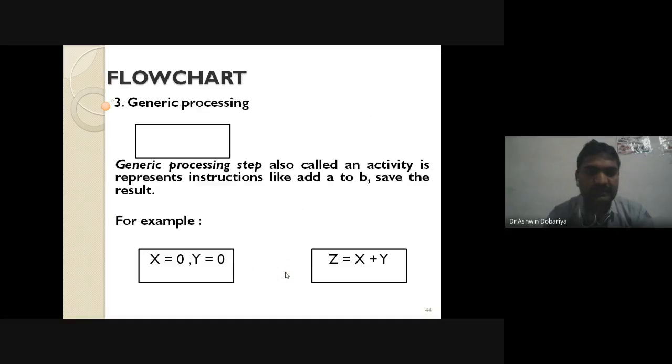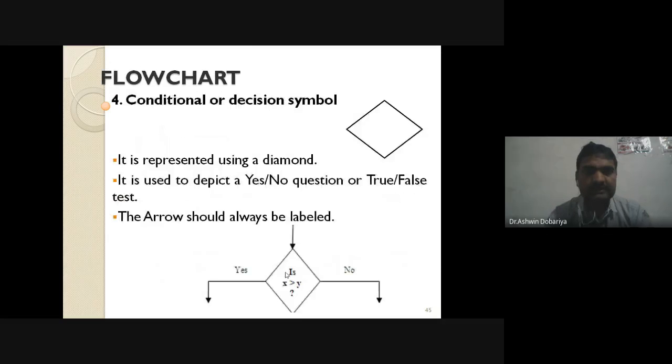So this is the fourth symbol, right? All of you just draw this, write down the name, decision symbol. All of you write down in your notebook, decision symbol. This is the fourth symbol. And the decision symbol is used to check the condition. And how can you check the condition? All of you write down in that way. All of you draw this symbol.